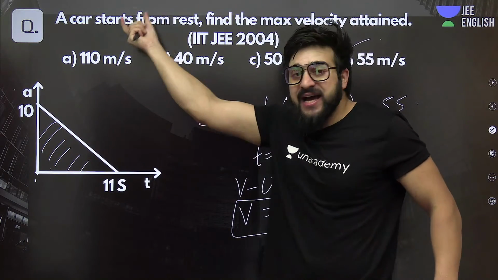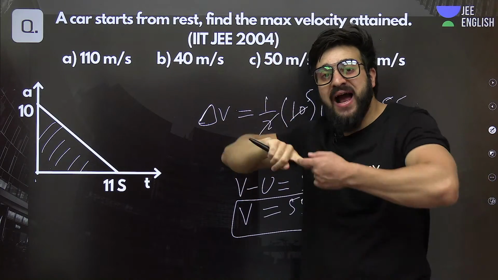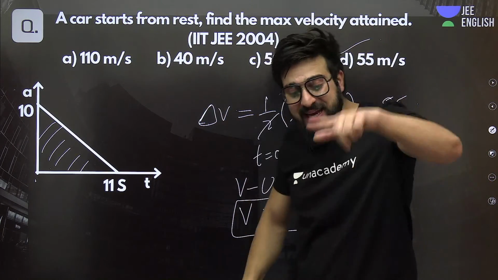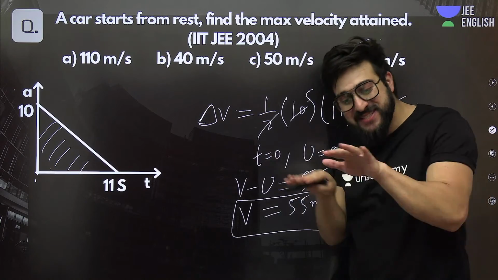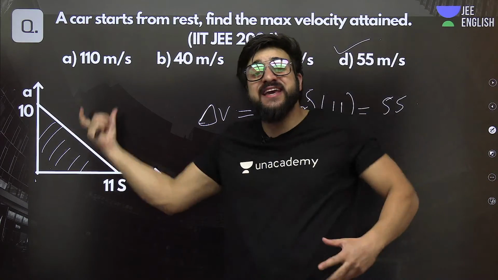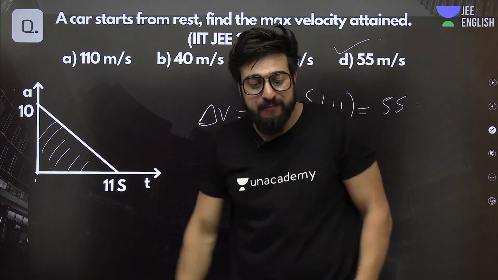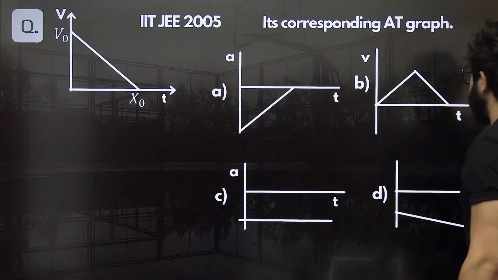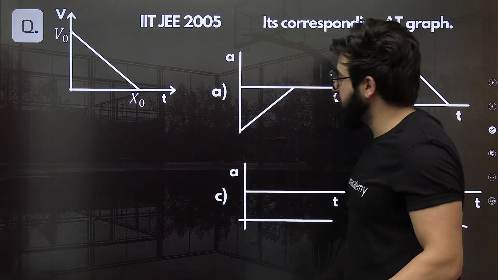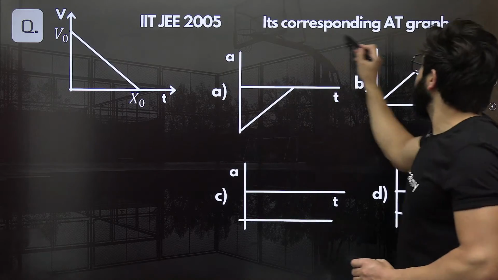If an acceleration time relation is given and we are supposed to find the velocity, in that case, we'll do the integration. Method is same. Just you have to understand what is given. Then accordingly, you have to approach the problem. Understood? Come on, IIT JEE 2005.